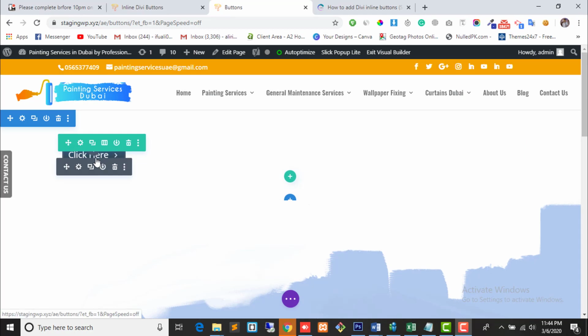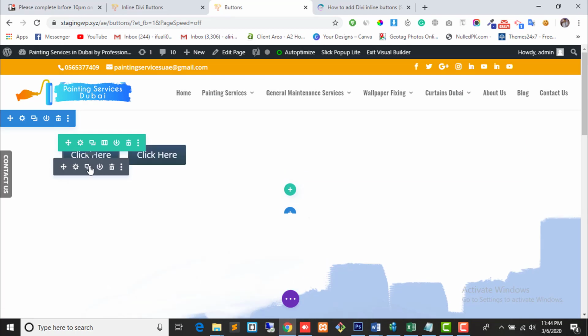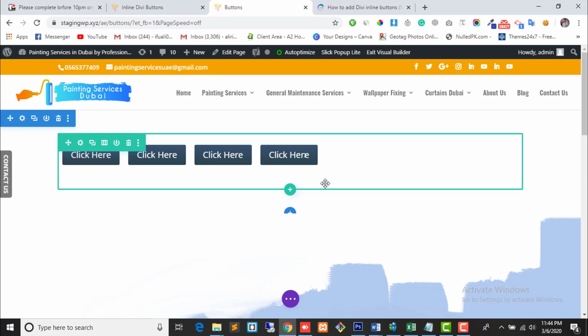Now the main work is done. Now just clone the button. You can see all the buttons in the same row. We are using one column. Now however many buttons you want to replicate, you can create them.